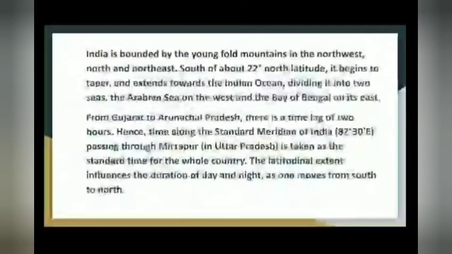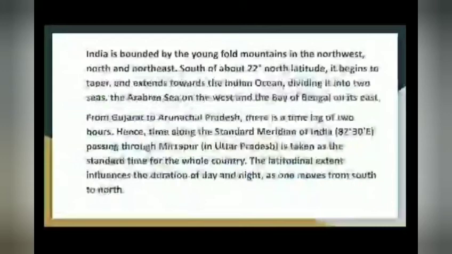As you all know, India is bounded by the young fold mountains in the northwest, north and northeast. It starts from Jammu and Kashmir and comes towards Himachal Pradesh.